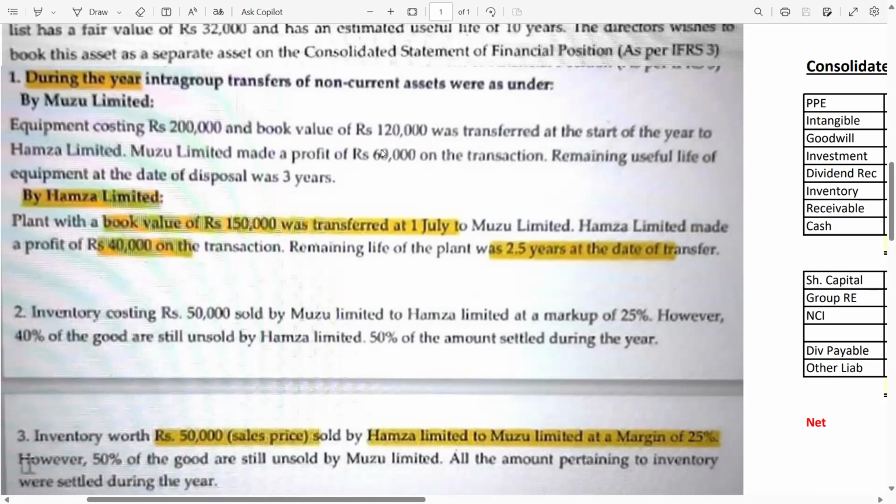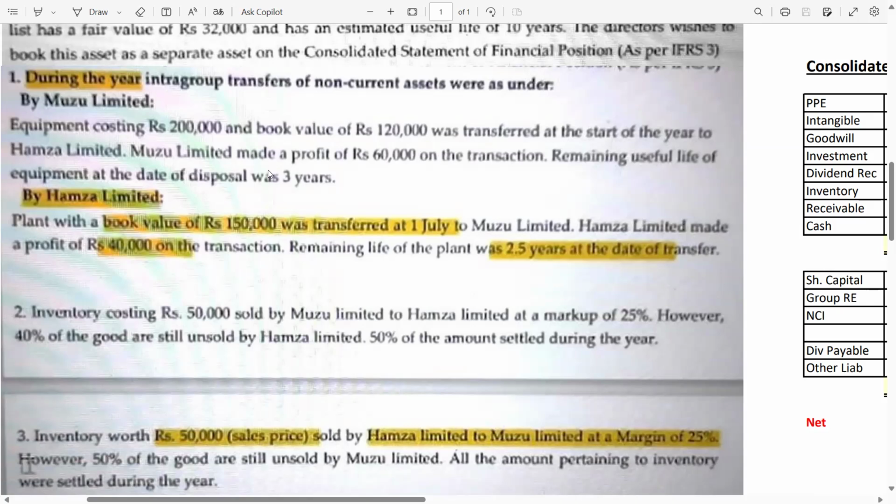On the transaction, the remaining useful life of the equipment at the date of disposal was 3 years. Now guys, if you watch my consolidated lectures, then you have a better understanding: whenever there is a P2S sale of an asset, this is an intra-group transaction, and any intra-group transaction will not be considered for the consolidation purpose. So this 60,000 will be deducted in step 4. Remember step 4, the consolidated reserve, the group retained earning. This 60,000 will be deducted from the group retained earning, and also from the group property, plant and equipment.